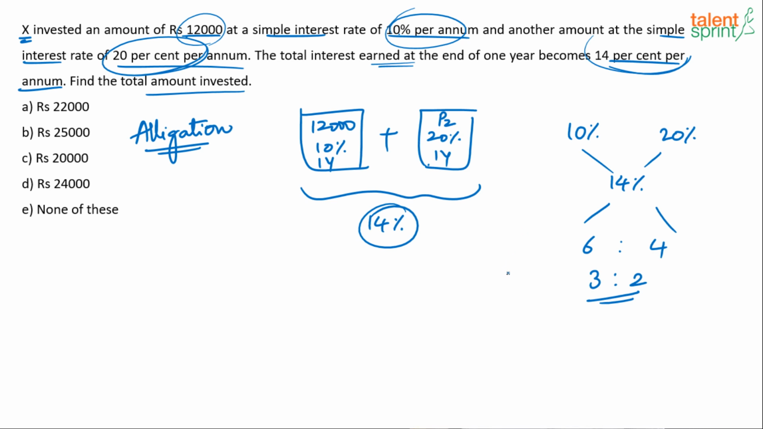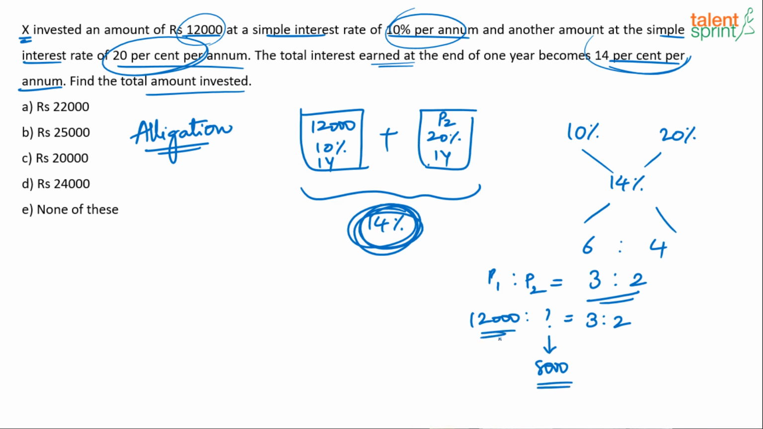Basically in allegation rule, we say Q1 is to Q2. That quantity here is nothing but principal amount. So P1 is to P2 should be in the ratio of 3:2. Only then it will give you 14%. Now what is P1? 12,000. So 12,000 is to what is in the ratio of 3:2? If 12,000 is 3 parts, this will be 8,000. Yes or no? 12,000 is to 8,000. Only then it is 3:2, right? 4,000 into 3, 4,000 into 2.